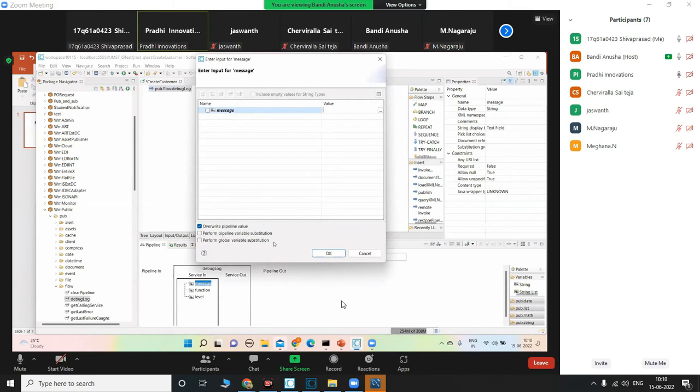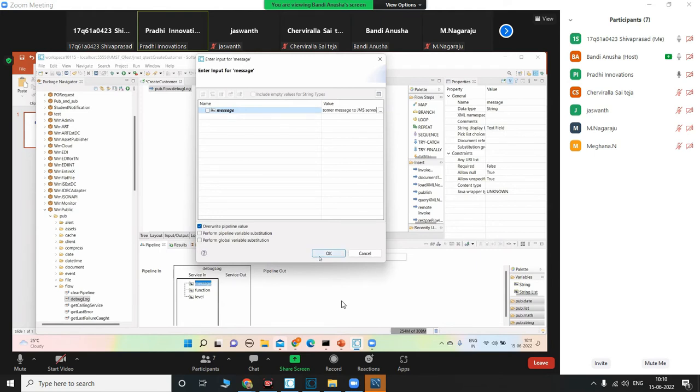These are the local variables, and this one is for global variables. The log says: received, sending, publishing create customer message to JMS server.